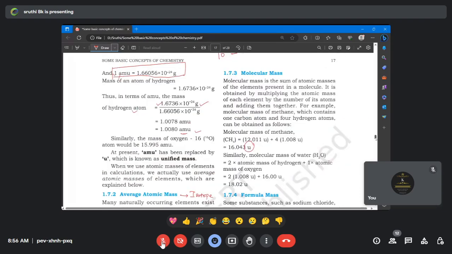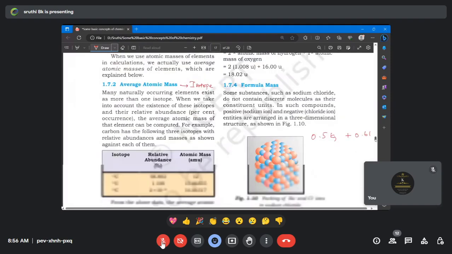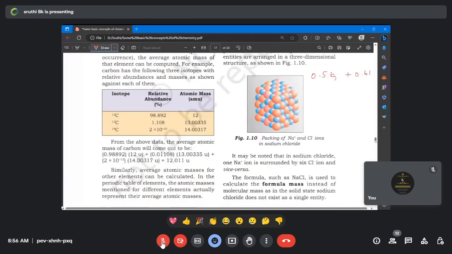Another one is 0.6 kg and another one is 0.3 kg. So you need to find the average apple weight. How will you usually do it? Ma'am, we have to add all three things and divide by 3. Perfect. 0.5, 0.6, 0.3, the sum of all those divided by 3. This is what we usually do for an average.